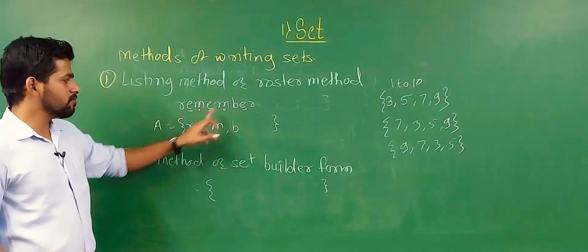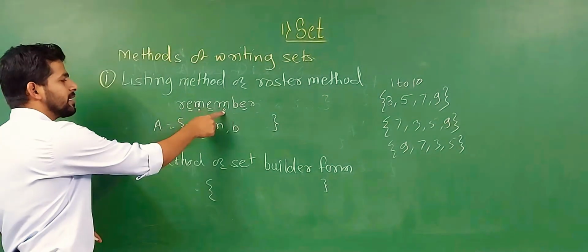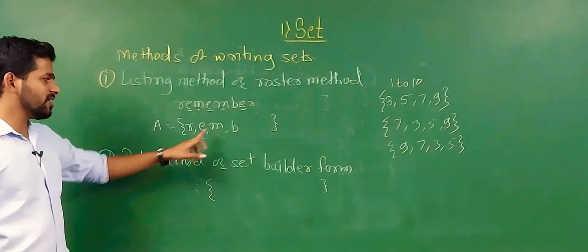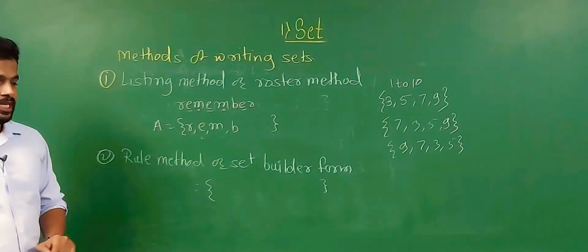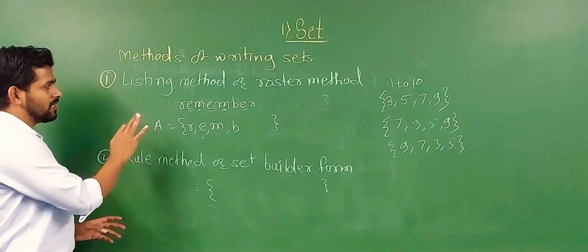E comes 3 times, but we write it here 1 time. In the same way, M comes 2 times, but we write 1, and E also comes 2 times, but E is already written. B we take 1 time only. Okay, so that's the listing method.